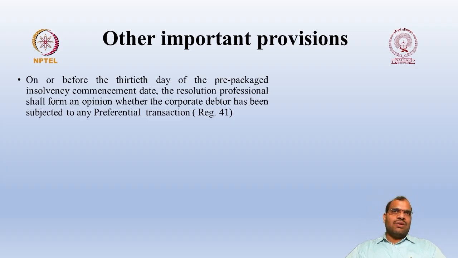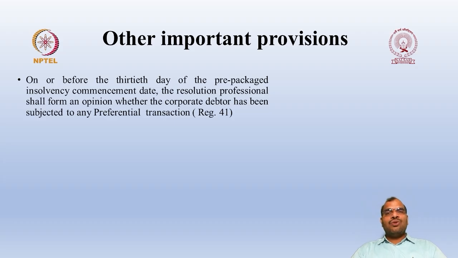Then subsequent to that, he has to form an opinion whether any transaction is in the nature of a preferential transaction. In the subsequent lessons you are going to discuss PUEF transactions. Preferential transactions, undervalue transactions, extortionate transactions, fraudulent transactions, like that various transactions are there which are considered to be avoidance transactions.